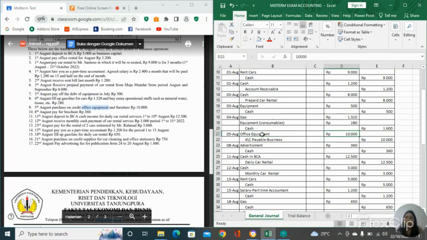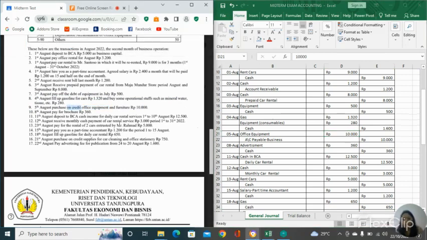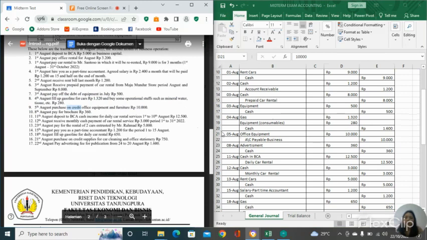But as we can see here, it is on credit. It means that we are not going to use cash, but we are going to use accounts payable business because it's on credit. So if accounts payable business is increased, it's going to be in credit.